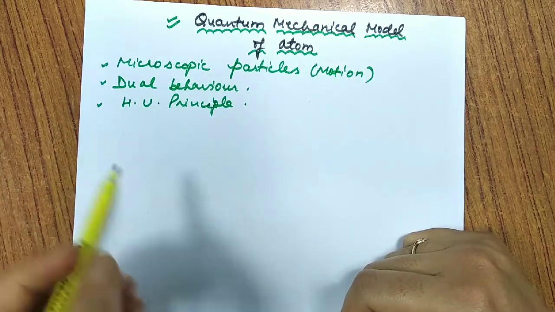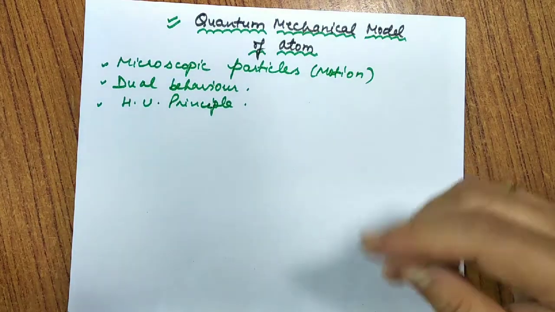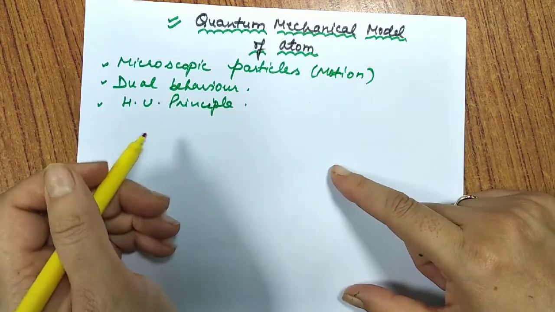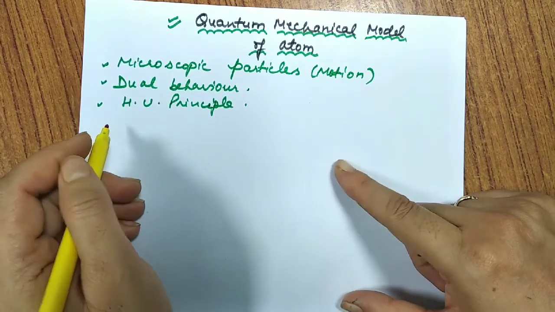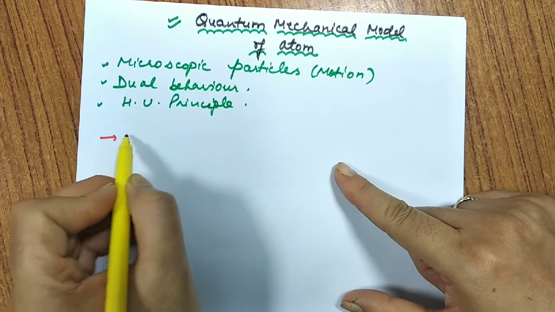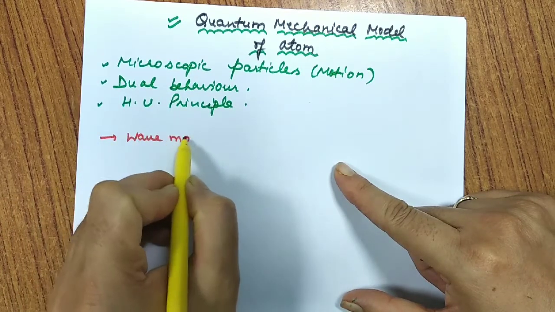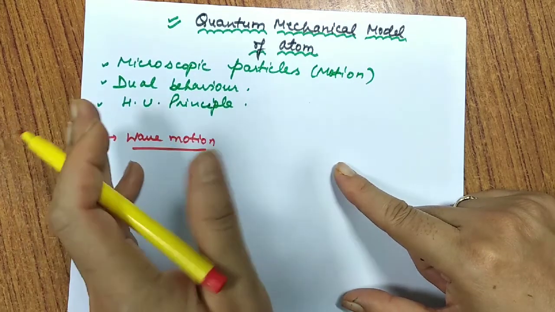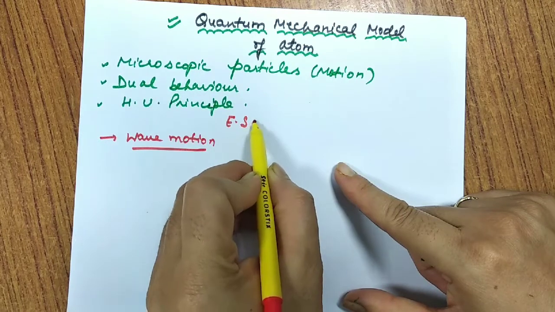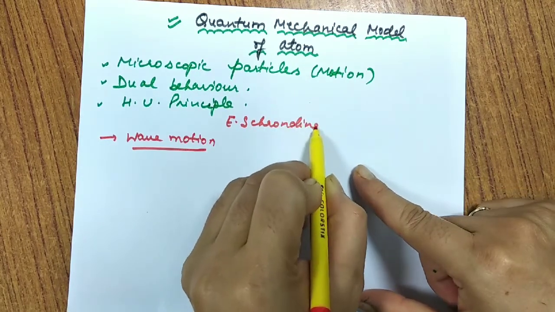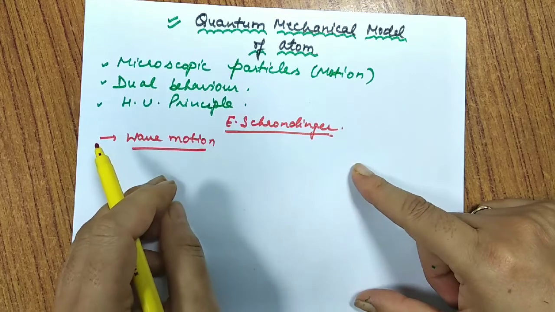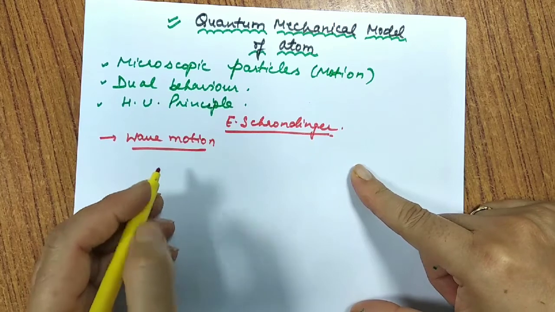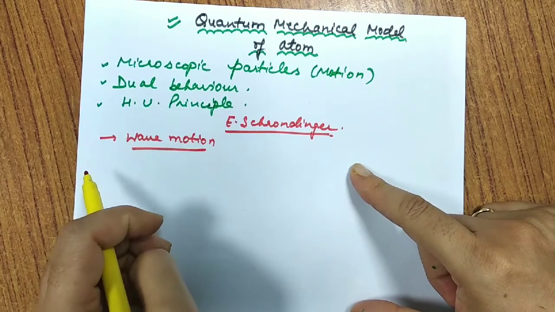Now we'll talk about the Schrödinger wave equation, how this quantum mechanics came into existence. It was the work of Erwin Schrödinger, who developed quantum mechanics in the 19th century, and it is based on the wave motion of particles. He explained the wave motion of particles, and he said that for any electron, the wave motion takes place in all three dimensions around the nucleus.